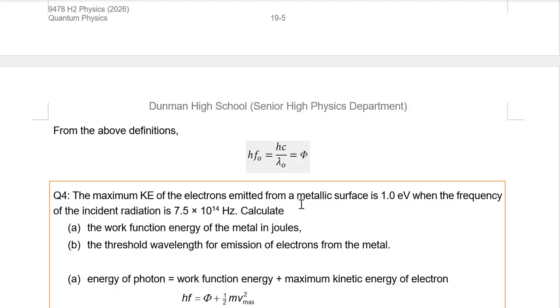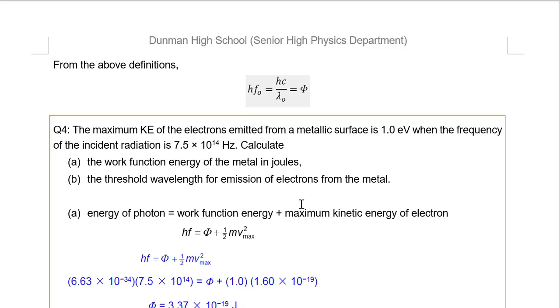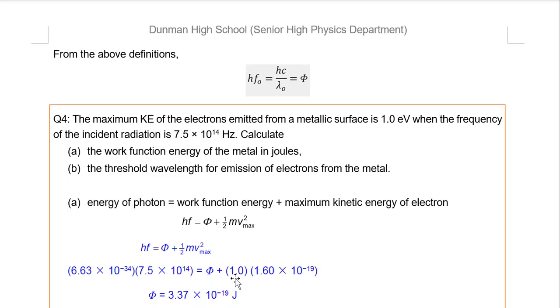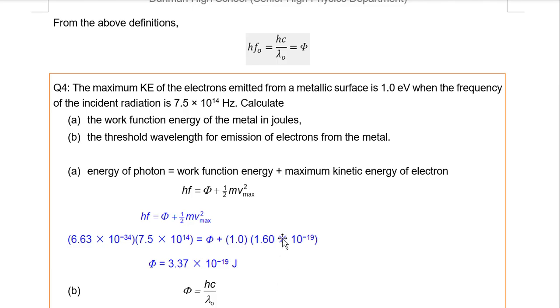Okay, we come back to address question 4. I hope you have tried it. What's the work function of the metal in joules? If you look at just Einstein's equation, energy of photon is work function plus maximum kinetic energy of the electron. The frequency of incident radiation is the photon that they shine on the metal, so this is hf energy. The work function of the metal is to be found, and the Ke of the electrons emitted is actually 1 eV. But if I want to convert to joules, I just multiply by 1.6 times 10 to the power minus 19. So that gives me the work function of the metal to be this.